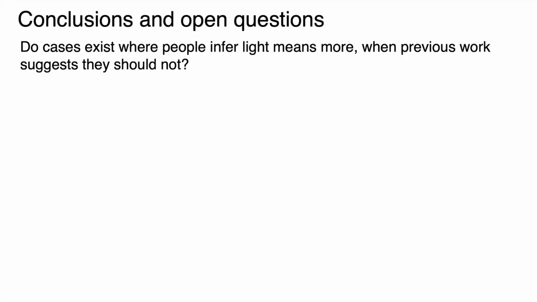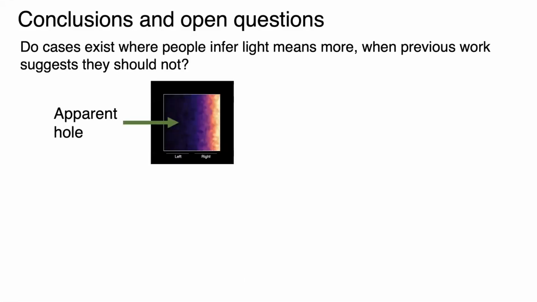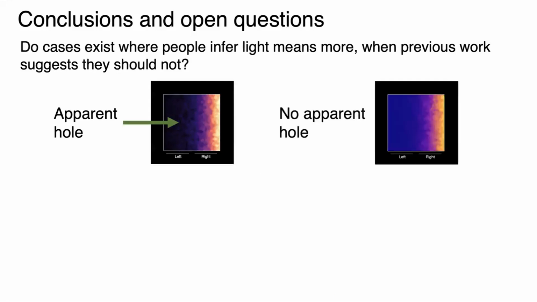We started off with a question: do cases exist where people infer light means more when previous work suggests they should not? The hole hypothesis predicts that due to the presence of a hole, people should infer light means more on this color map. However, this is not what we found. Responses were at chance. In contrast, people inferred light is more on color maps where they should not have, like the one on the right.